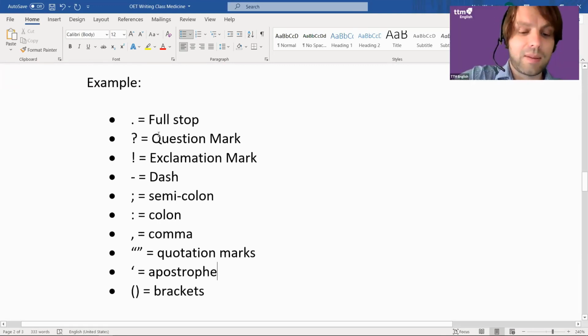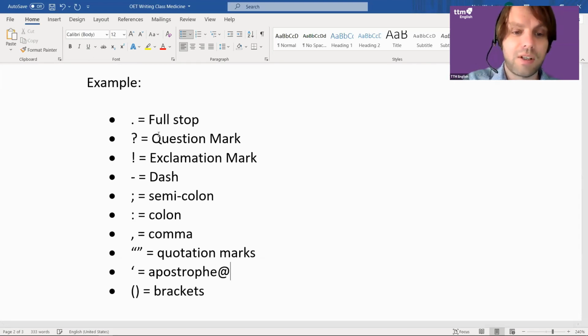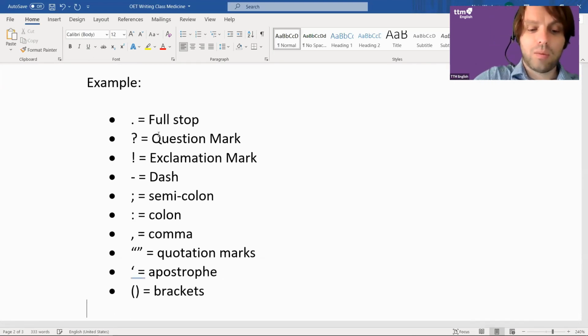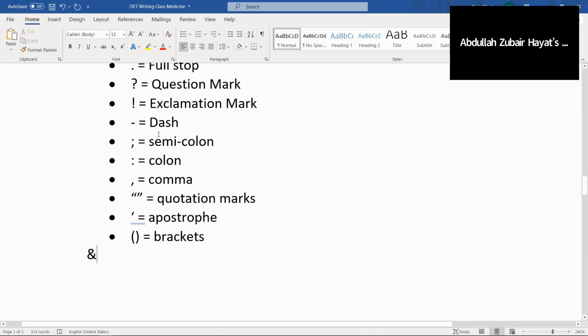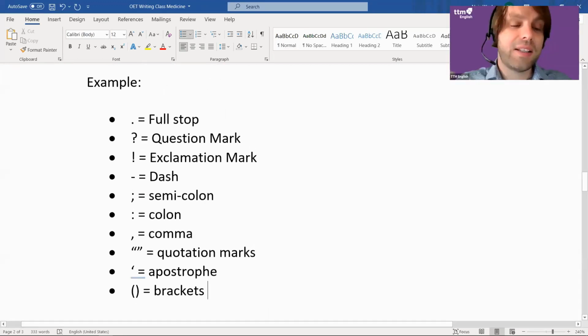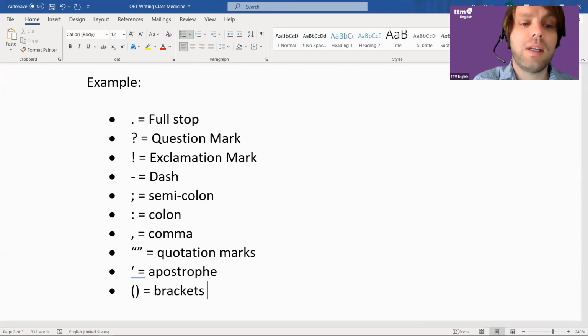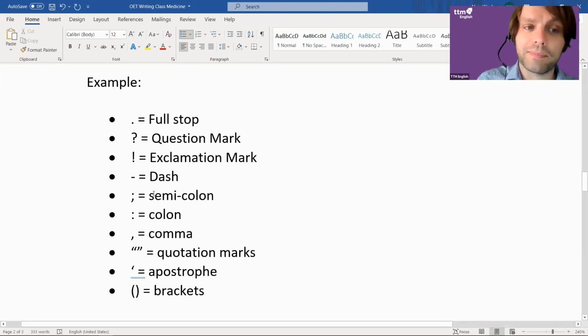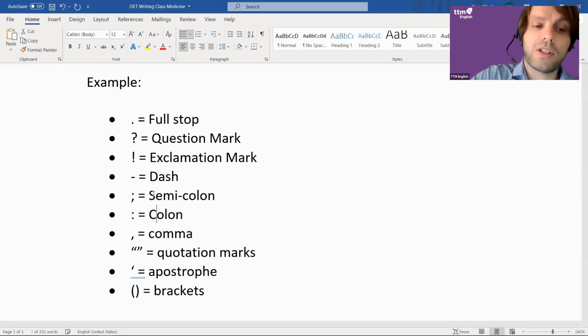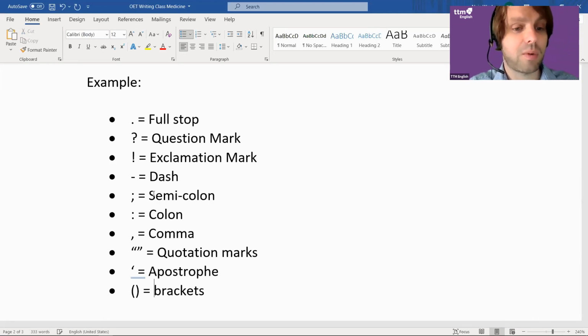Obviously, you've got things like this, but we don't really use this. This one is at. And this one, what does that mean? Do I want to use that in my OET writing? No, it's very informal. So let's say this is the usual for almost any email or letter or even an essay. You don't really need more than this for your punctuation. Today, I'm not going to teach you all of these. I'm just going to focus on the things that you need for OET. But I'm happy to take some questions about these.